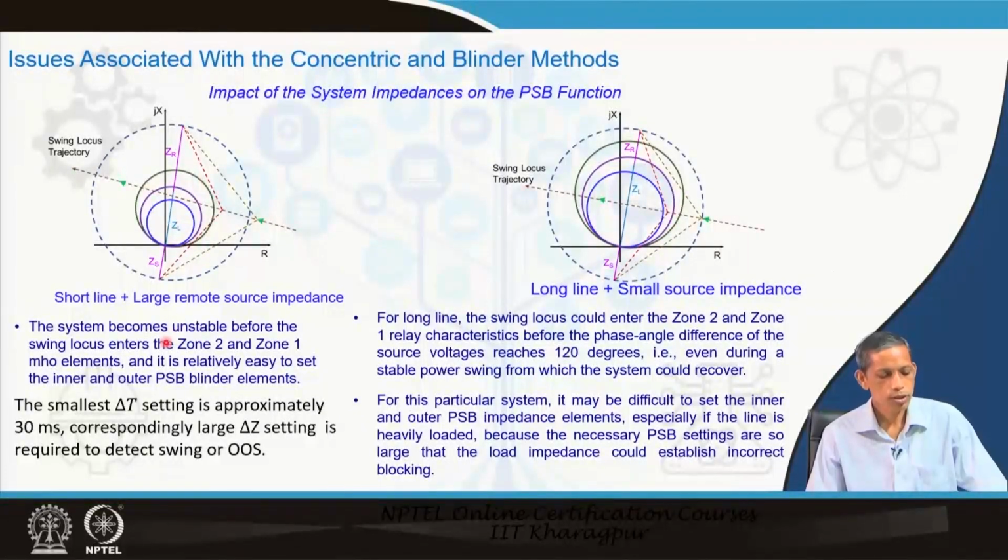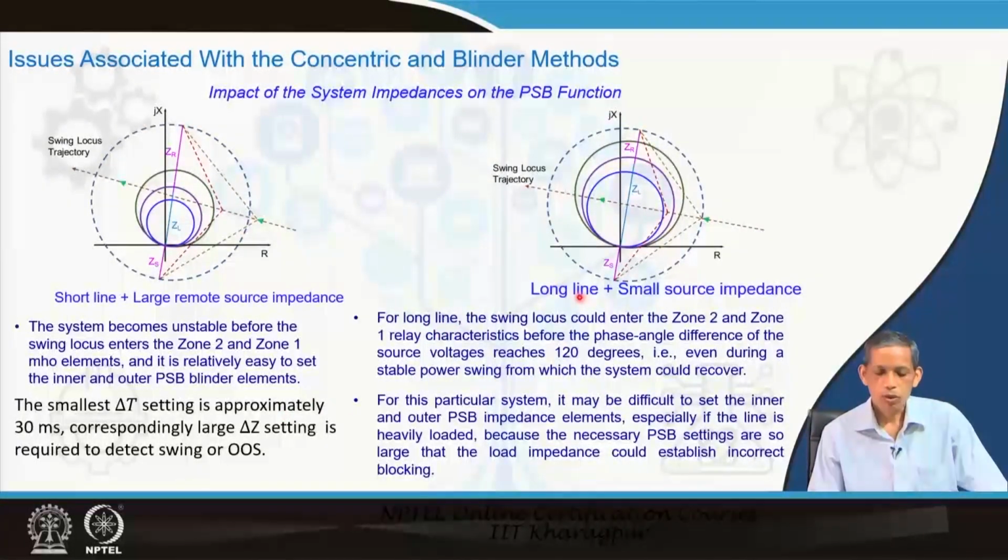So, what we see here is that the system becomes unstable before the swing locus enters zone 2 or zone 1. In this situation, this is our concentric circle, the outer one. Here it reaches this point, and the angle is so high now, more than 120 degrees from the stability assessment perspective, before it enters zone 2 and zone 1. That creates a problem, although it is relatively easy to set the inner and outer PSB boundary elements here, because before it enters we can make a clear decision from the outer side.